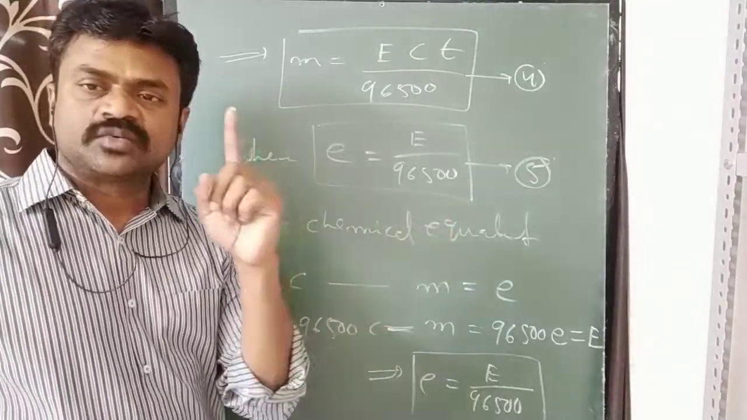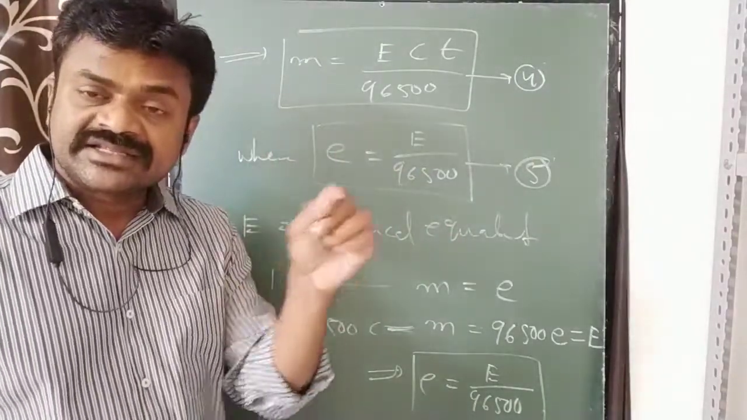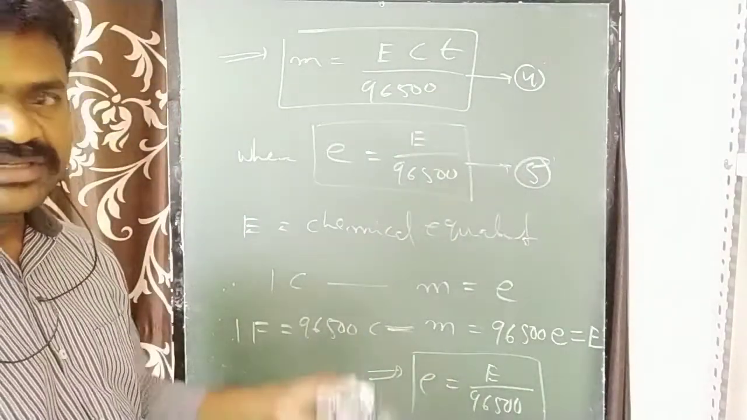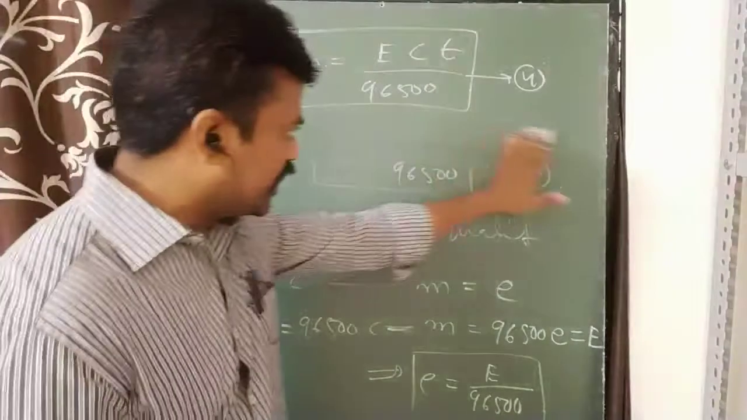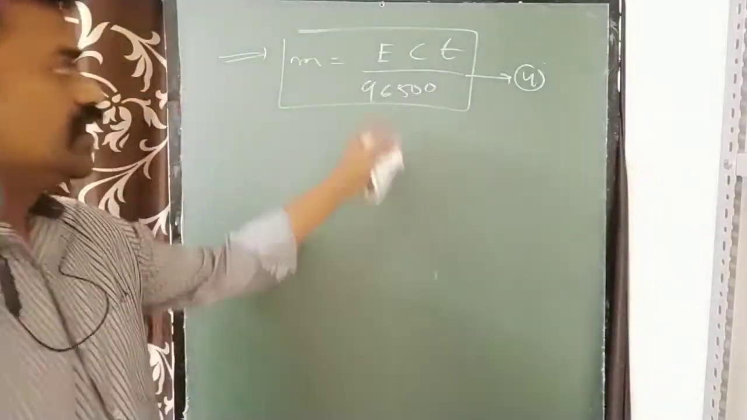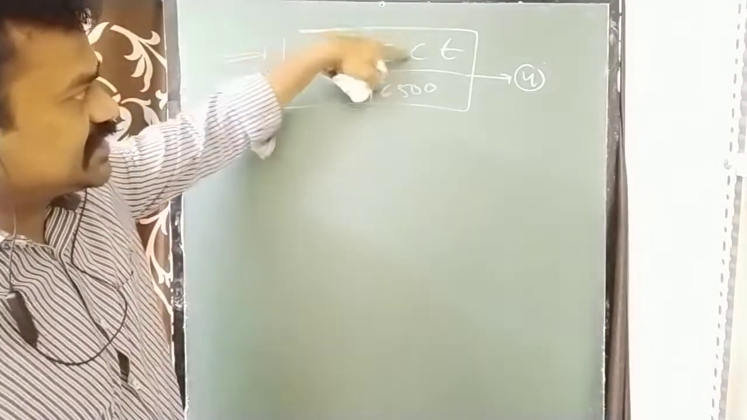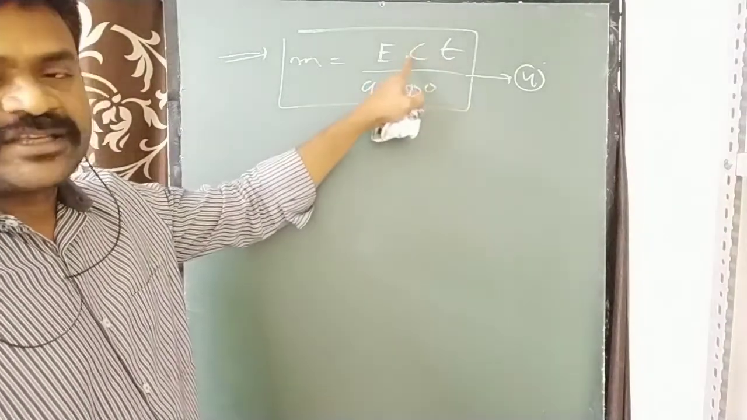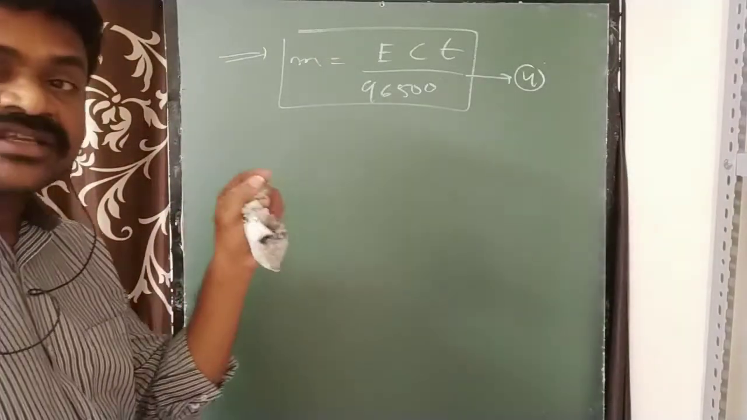Electrochemical equivalent means just 1 coulomb current is passing. Chemical equivalent means 96,500 coulomb current has to be passed. Then whatever the mass is deposited, they are called electrochemical equivalent small e or chemical equivalent capital E. So finally, the ultimate final equation is equation number 4. This is frequently used in numericals. Mass of the substance is equal to E C T by 96,500. T means the time of the flow of current in seconds. C is current in amperes. E is just the chemical equivalent.